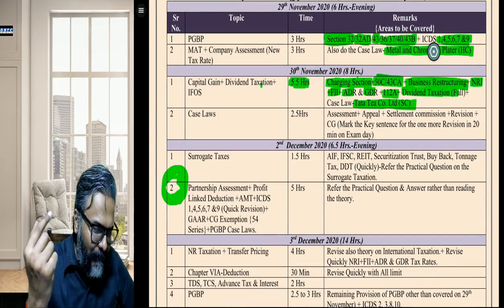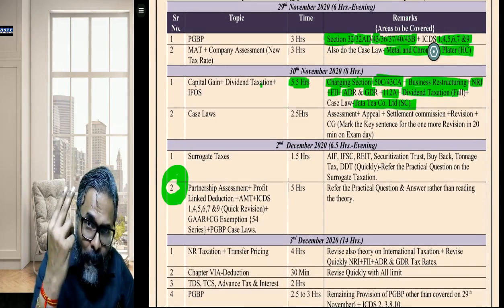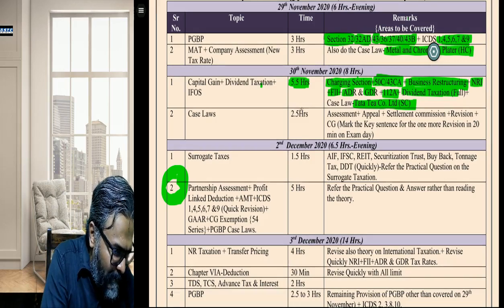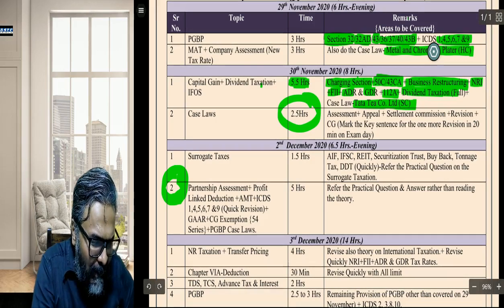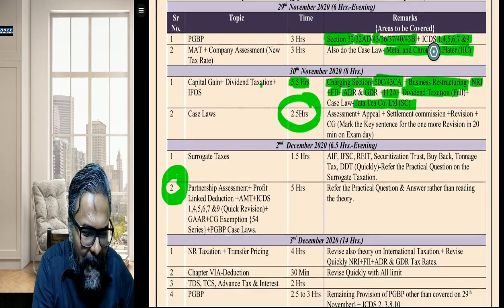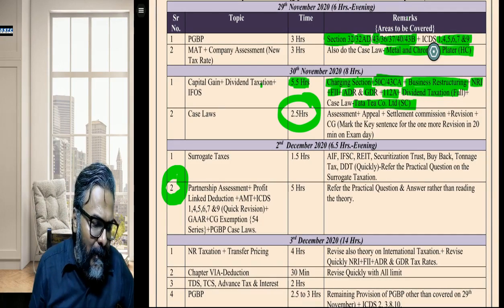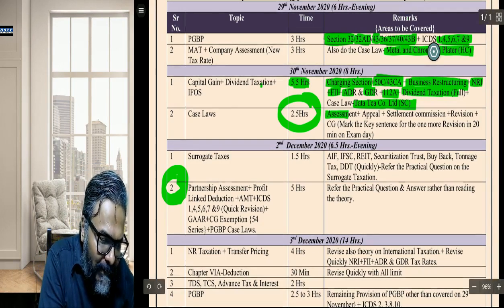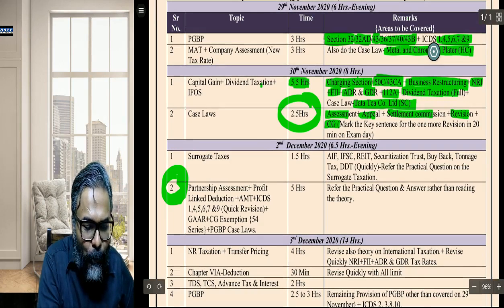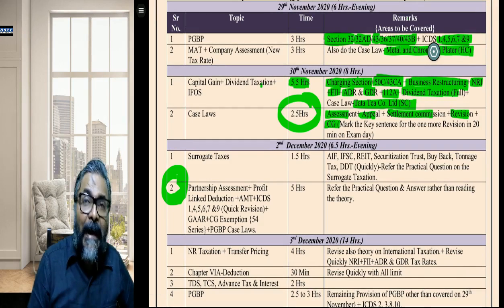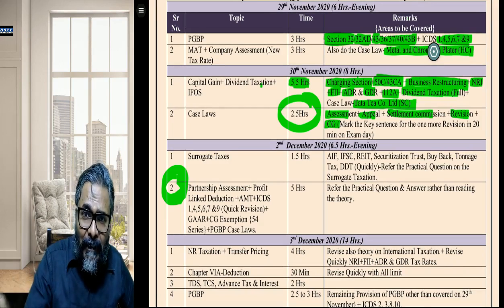Students, after that, can you see point number 2? Case laws, 2.5 hours. Students, case law, 2.5 hours. And in 2.5 hours, case laws: assessment plus appeal plus settlement commission plus revision plus the capital gains. So all the case laws of this topic, students, that is why I want you to revise it, plus capital gains.